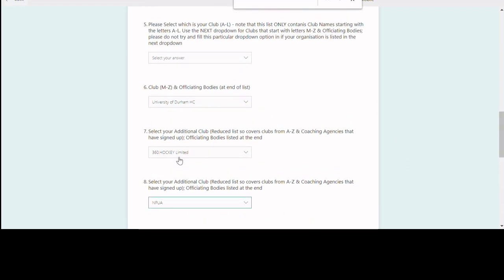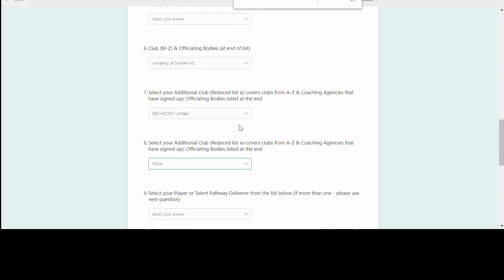Now, the thing to note about the additional clubs drop downs is that you will see they are only one drop down box rather than 2. This means we haven't split the groups out, and the only way in which we could get that information into one drop down list is if we've removed some of the club names. So in this first organisation option, which are the 2 drop downs, this is where you will find the smaller clubs. So clubs with affiliation numbers of less than about 100, they only appear in this drop down.